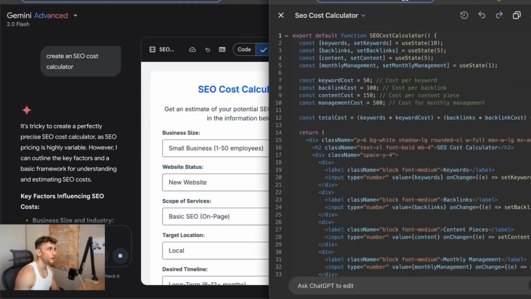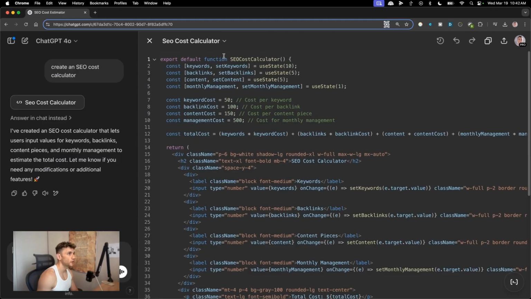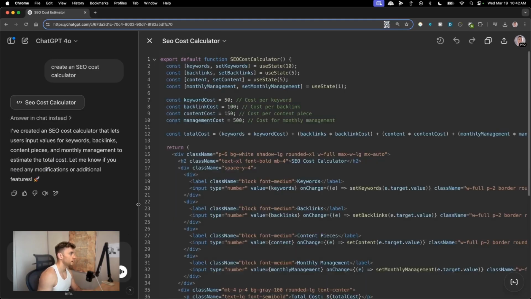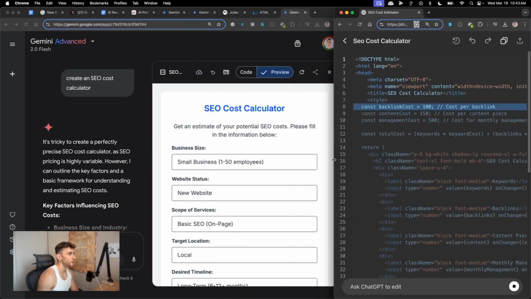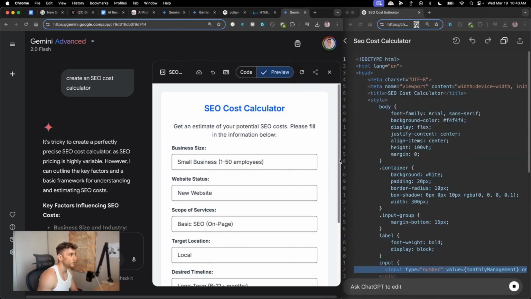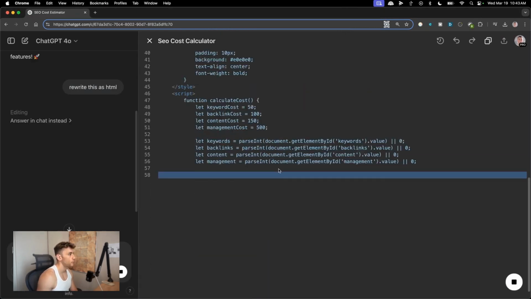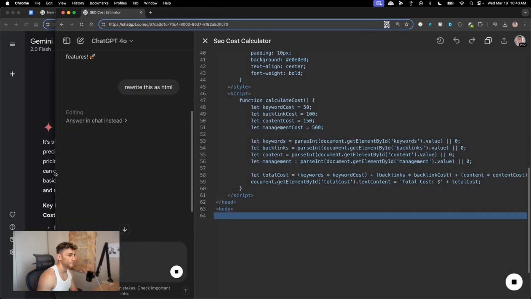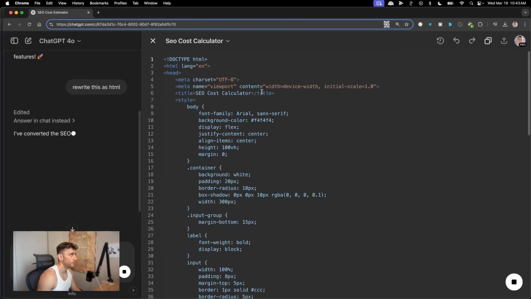Now, if we go back to ChatGPT, it's actually not giving us an option to preview it this time, which is annoying. And if we say, okay, rewrite this as HTML, it's going to start rewriting it now. So already Gemini has got the head start in terms of creating it for a preview in the canvas mode. And we'll wait for that to load and then we'll run the preview and compare the tools side by side. So you can see how slow it is to generate outputs versus Gemini.